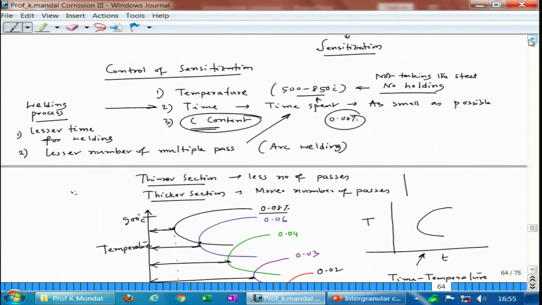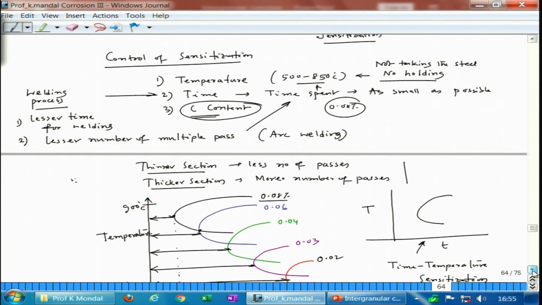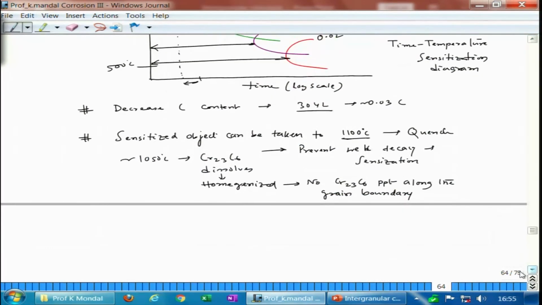And then another process, apart from carbon content, is the process we have described, taking it to a higher temperature, homogenizing and bringing it back. So, this is called solutionization heat treatment.